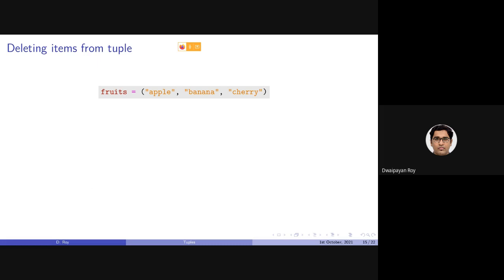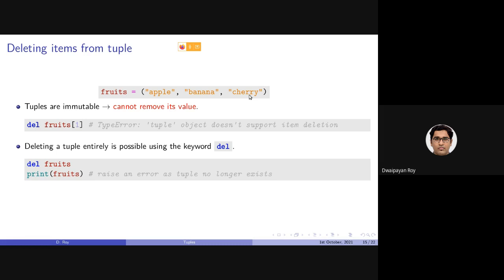Now, deleting items from a tuple, can we do that? So let's say we have a tuple named fruits containing apple, banana, and cherry, 3 strings. Now, as I hope you can guess, as tuples are immutable, we cannot actually remove items from a tuple.